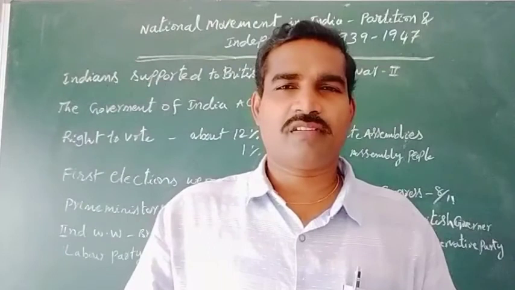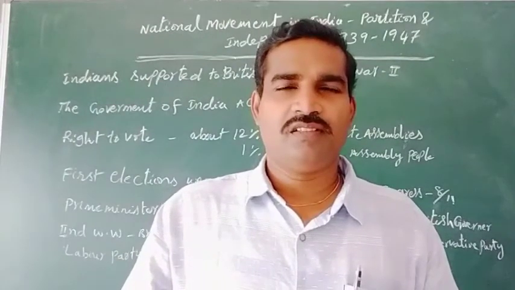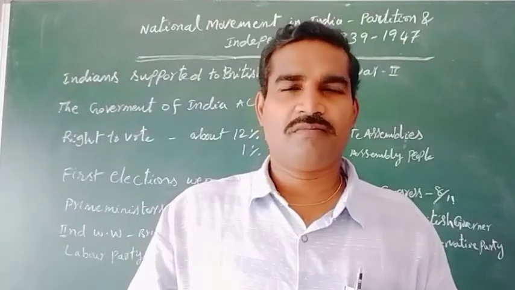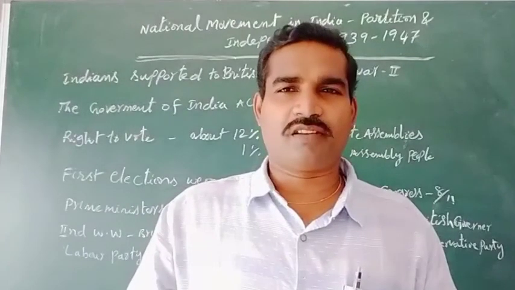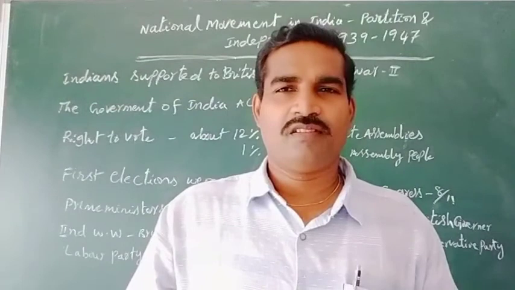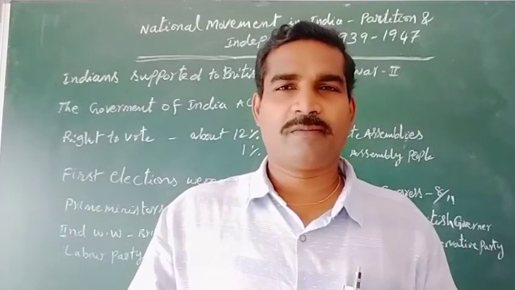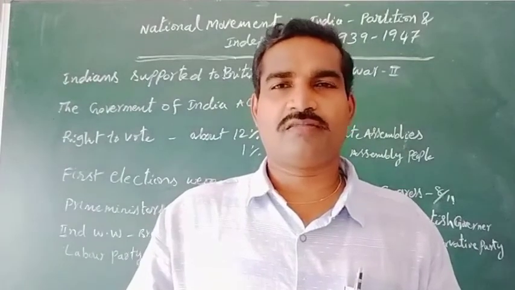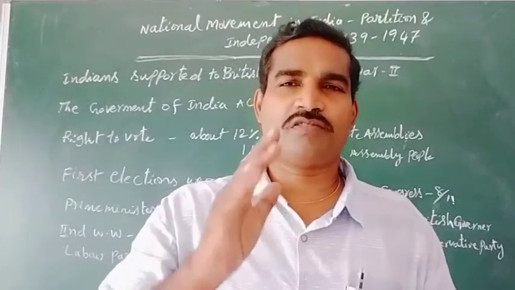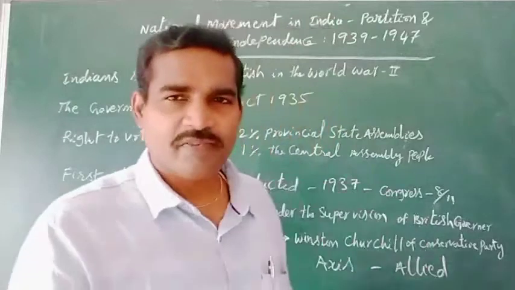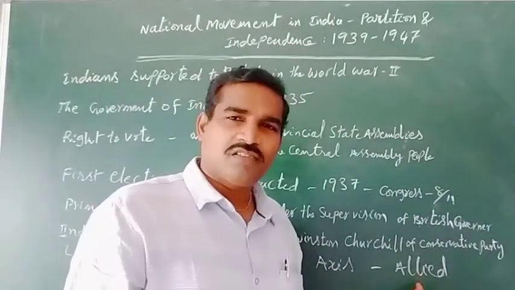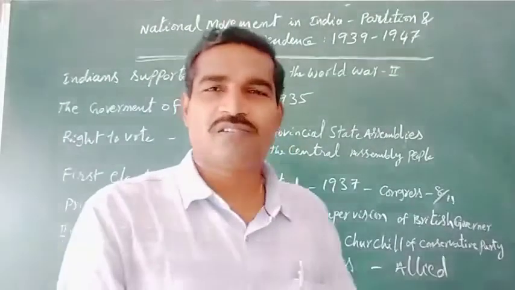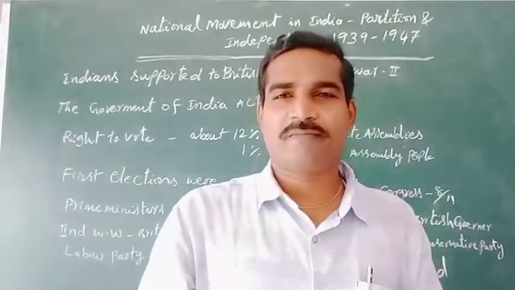And the rulers were autocratic, undemocratic, monarchist, this kind of situation. That's why Indian Congress leaders did not agree to support the Axis powers. So that's why they supported the Allied powers in the Second World War. This was one cause.